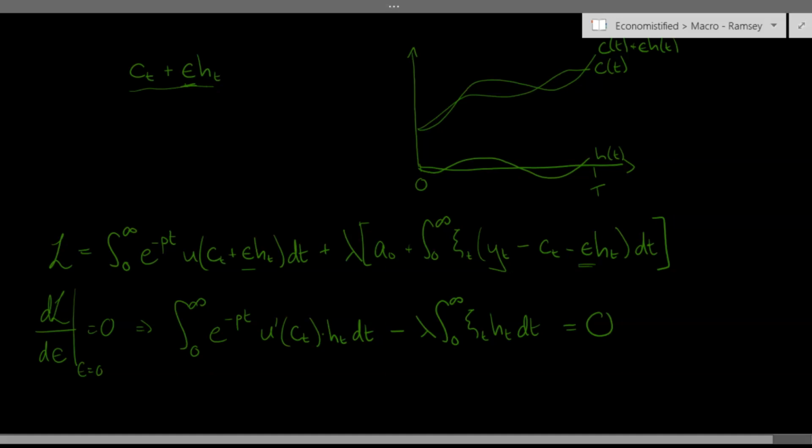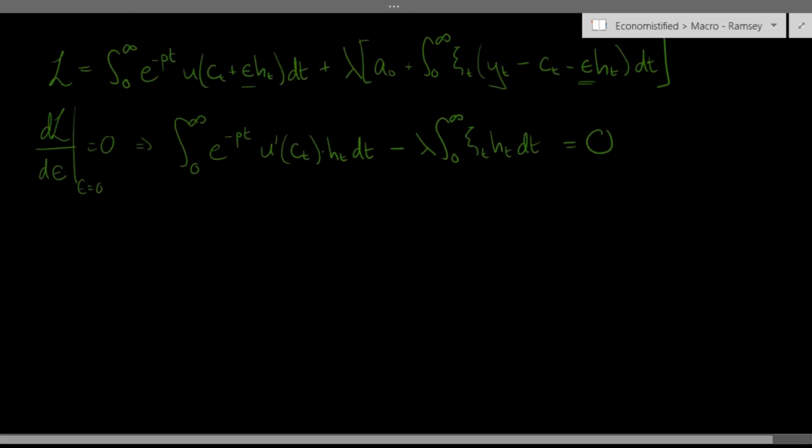Now these two integrals are both with respect to time and over the same bounds, so we can just combine them into one. So let me do that. And I've also just taken ht out as a common factor here. So this whole integral should be equal to 0. This is our first order condition.